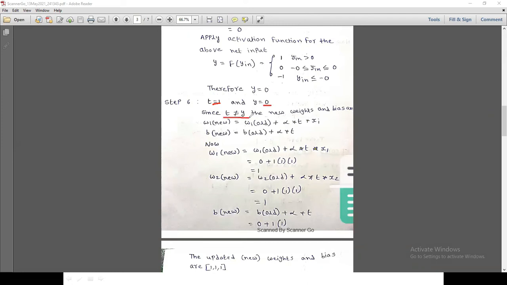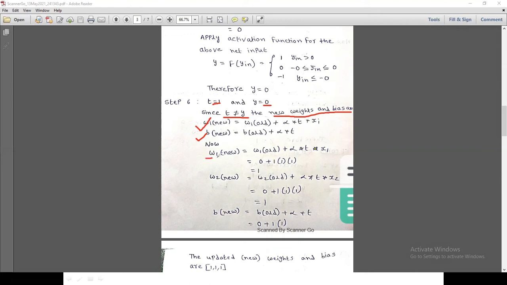If it is equal to y, there is no change in the weights and bias. If not, the new weight equals the old weight plus the learning rate times the target times the input.